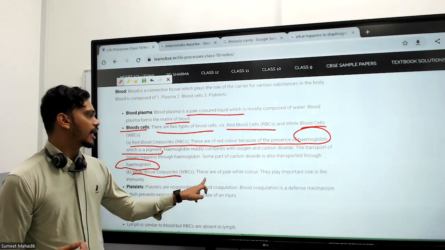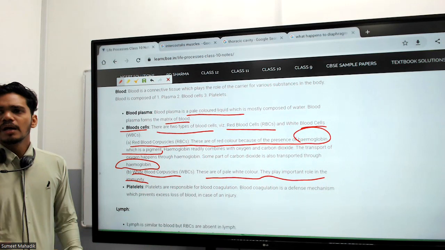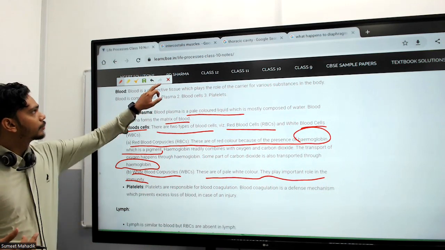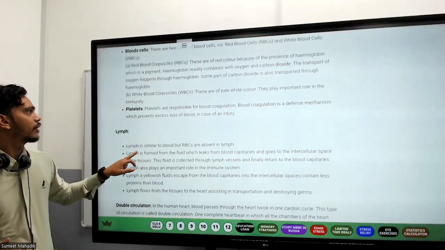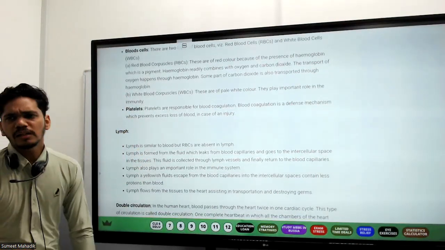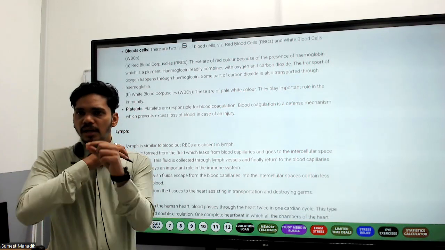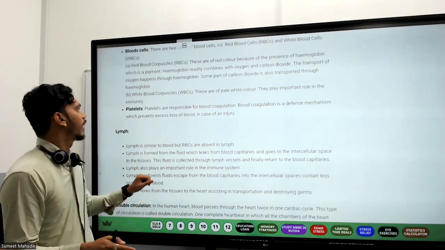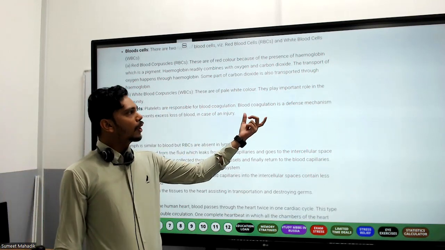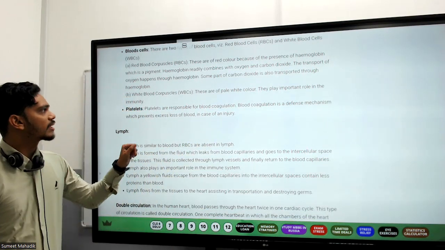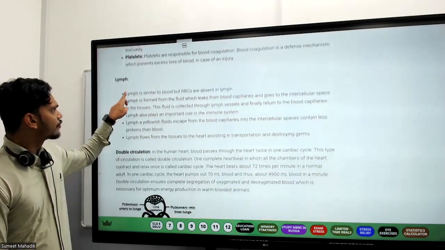White blood cells are pale white in color. They play an important role in immunity. And what is immunity? The body is prevented from getting harmful effects via bacteria and other pathogens. Platelets. What is the function of platelets? If there is a cut in our hand, what is going to happen? A minute blood clot will form. So platelets are responsible for blood coagulation. Clotting is called coagulation. Blood coagulation is a defense mechanism which prevents excess loss of blood in case of injury.